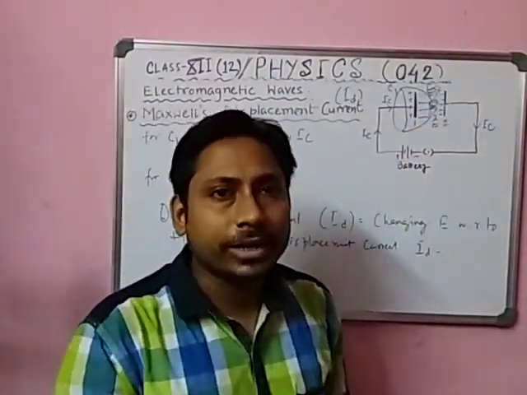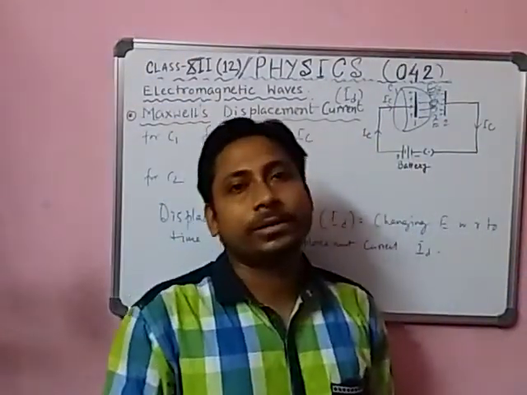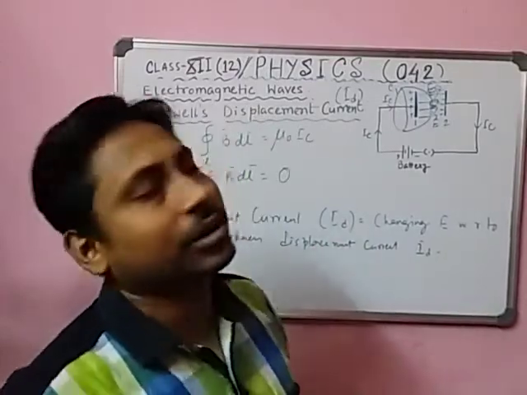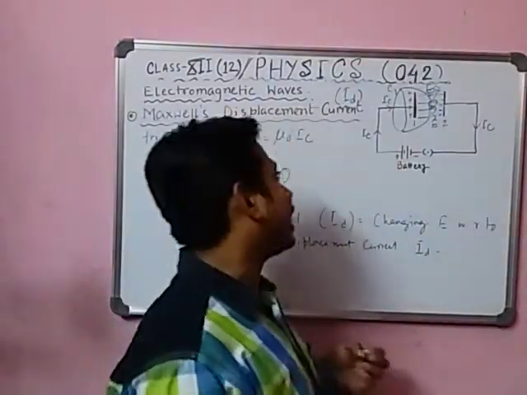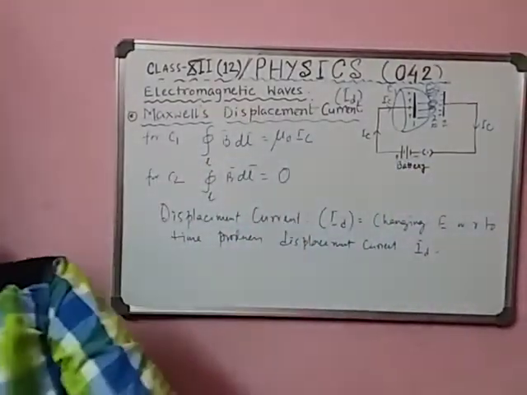What is called displacement current? The changing electric field produces current, and this current is called displacement current. Say with me, the changing electric field produces current, and this current is called displacement current.